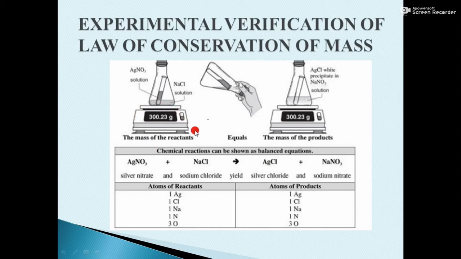You must not ignore the reading on the electronic balance: the mass of the reactants before the chemical reaction and the mass of the products at the end of the chemical reaction are exactly equal to each other. We'll also study later that not only the mass, but also the number of atoms of the reactants and the number of atoms of the products must be equal to each other. And if in a chemical equation they're not equal, we'll make them equal by balancing the chemical equation. But that will be our next topic.